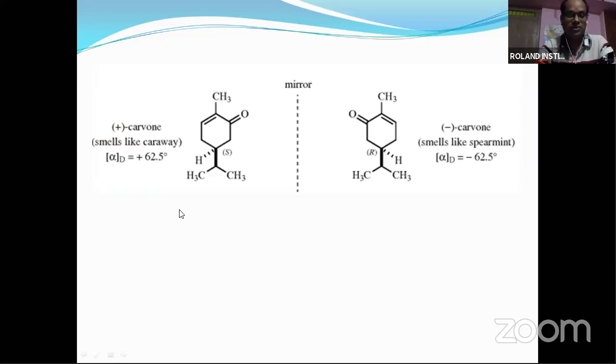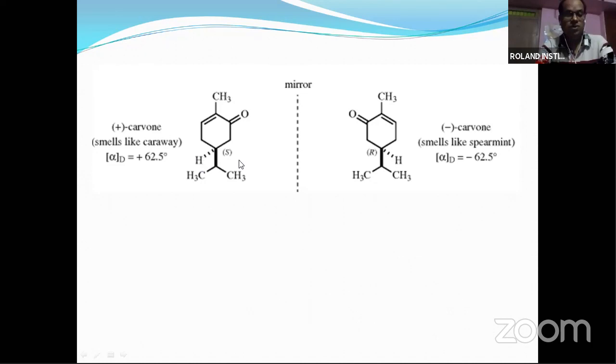You have studied in the chemistry of natural products, carvone. Both are mirror images, and they can rotate the plane of polarized light. So it is represented as the plus form, plus carvone, and here it is minus carvone. Both have the same structure, but they have different rotations depending on the presence of groups.